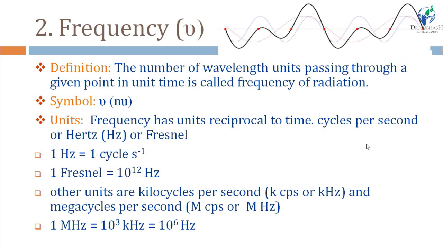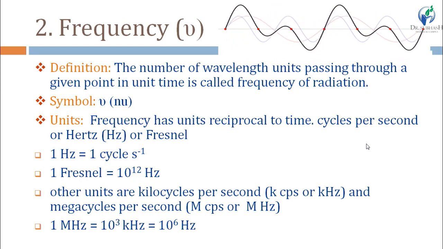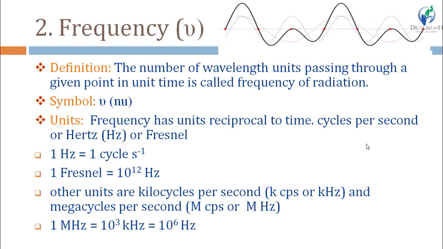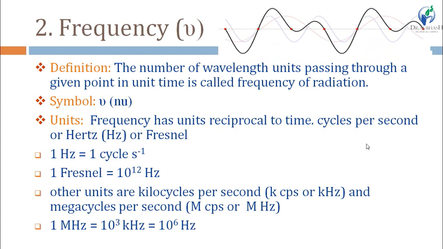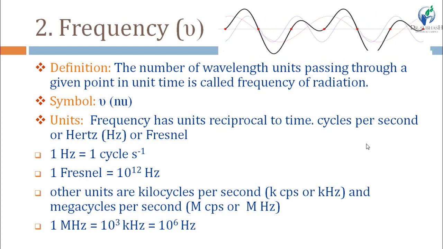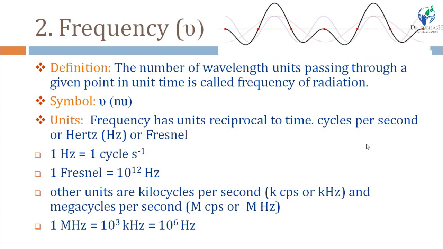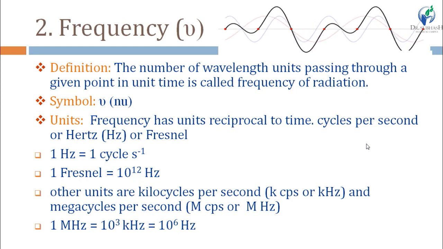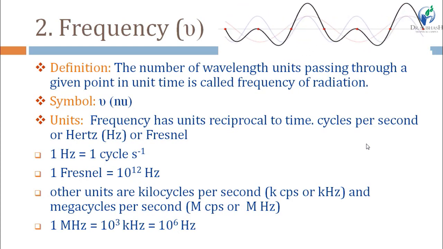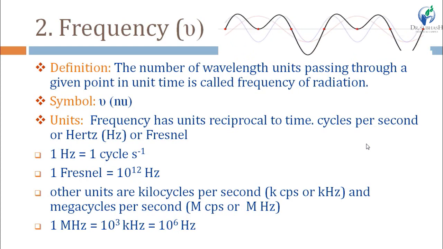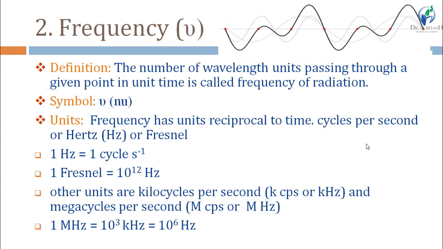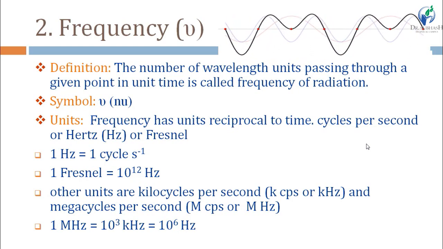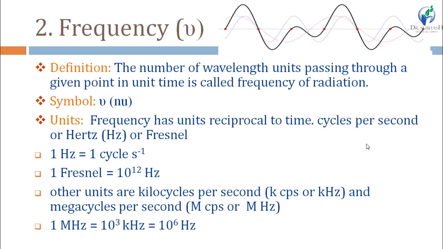So this was all about wavelength. Now, the second parameter of wave properties is the frequency, whose symbol is nu. This symbol is known as nu, not mu, students, it is nu. The number of wavelength units passing through a given point in unit time is known as the frequency of that radiation.